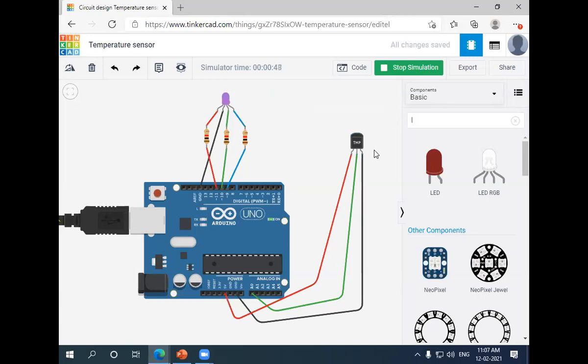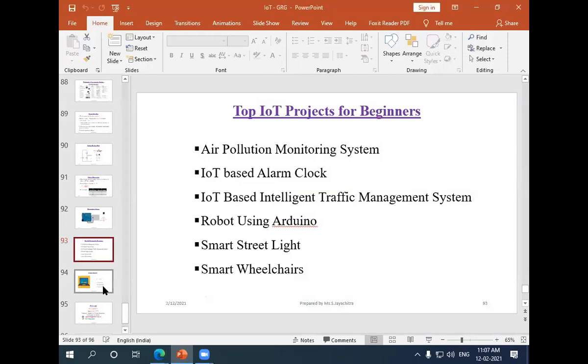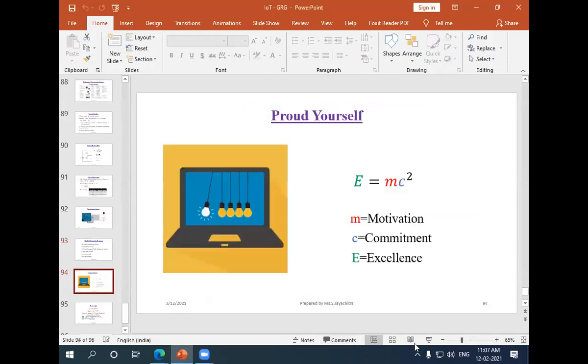So we can do n number of experiments through this software, and this is open source software. With this, I'm winding up the session because we are running out of time.